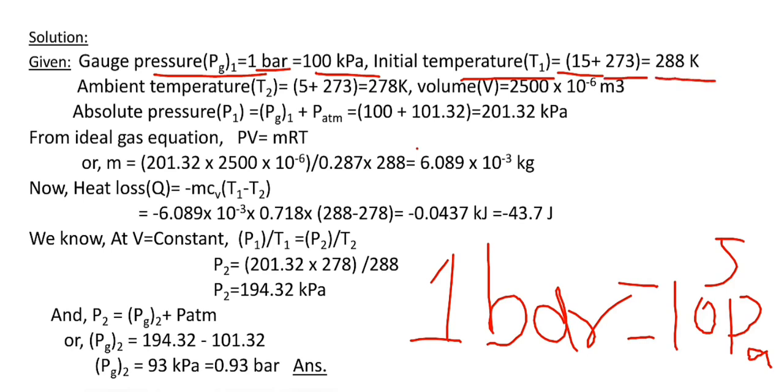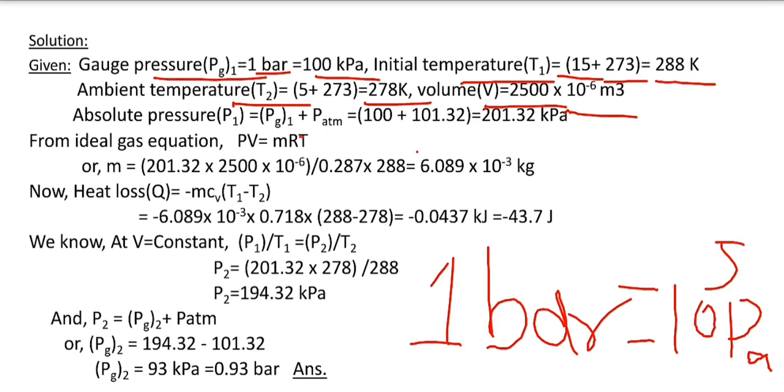In the same way we calculate the ambient temperature T2, which is equal to 278 Kelvin. The volume is given as 2500 centimeter cube, and since 10 to the power minus 2 meter is equal to 1 centimeter, it is equal to 2500 into 10 to the power minus 6 meter cube.